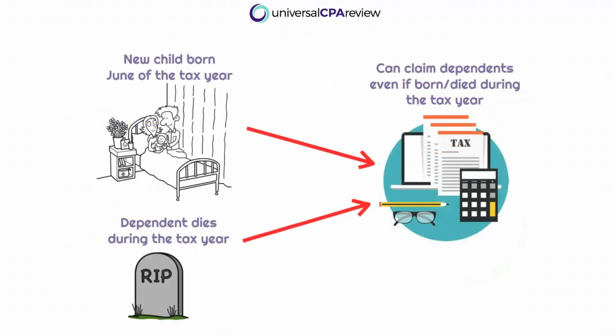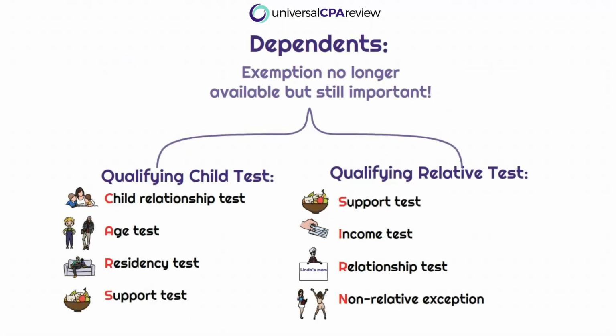Okay, so scenario number 2, let's say that Tracy Tanner is taking care of a dependent during the tax year and the dependent dies halfway throughout the year. As long as they meet the requirements to be claimed as a dependent, they will still be able to be claimed by Tracy even if the dependent died during the year. So in summary, dependents can be claimed even if they were born during the year or if they died during the year. There are 2 primary tests that you should be familiar with for dependent requirements on the exam. Those 2 tests are the qualifying child test and the qualifying relative test.